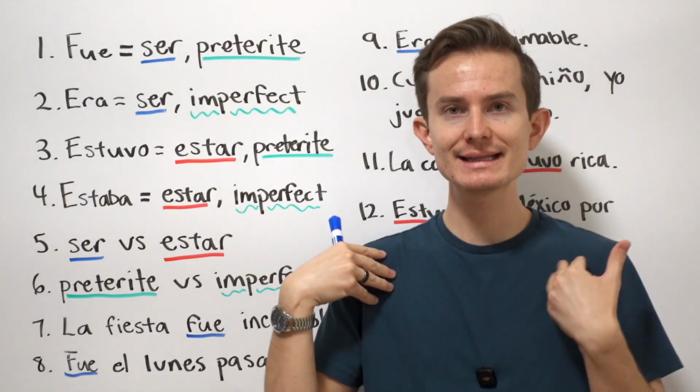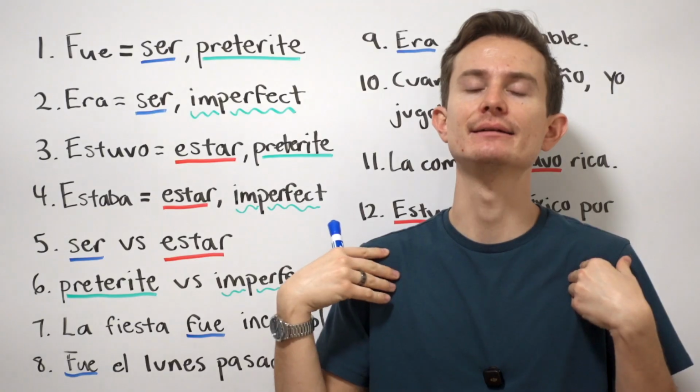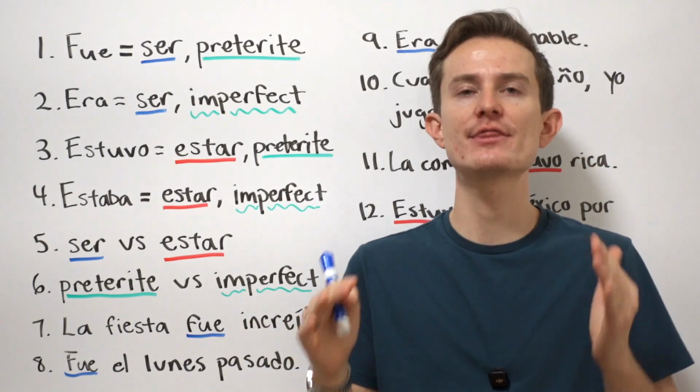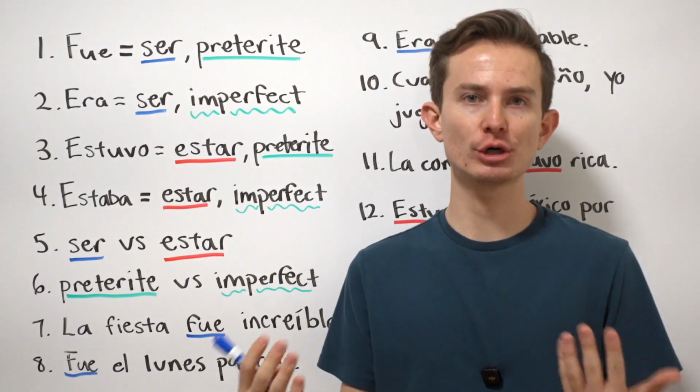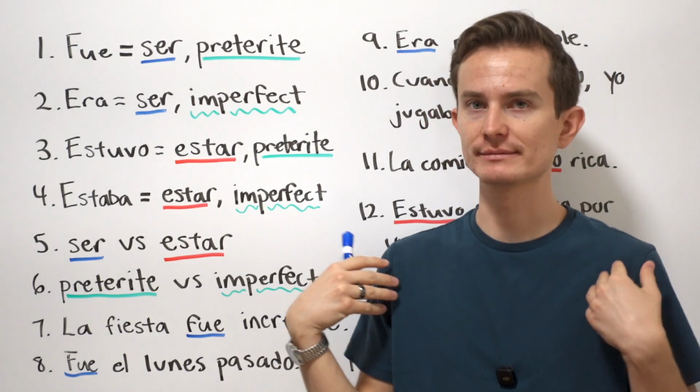However, ser is permanent. Yo soy Nathan. I am Nathan, and that's not going to change. That is a permanent thing. Yo soy Nathan. I wouldn't say yo estoy Nathan. I would say yo soy Nathan.